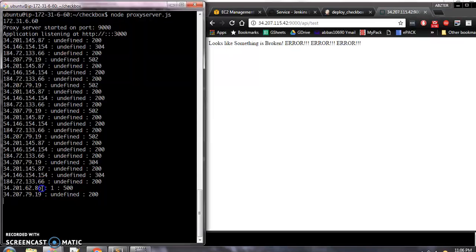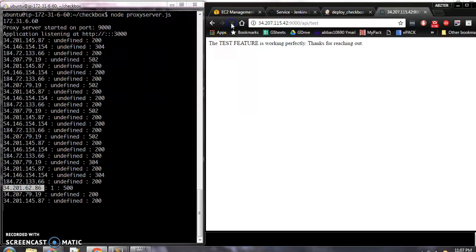So as you can see, it hits the broken server here, and the message also looks like something is broken, and the count is incremented each time there's an error, so it gives a 500 status code. We have put the threshold at 4. If there are more than 4 errors, the server is going to be removed from the load balancer.